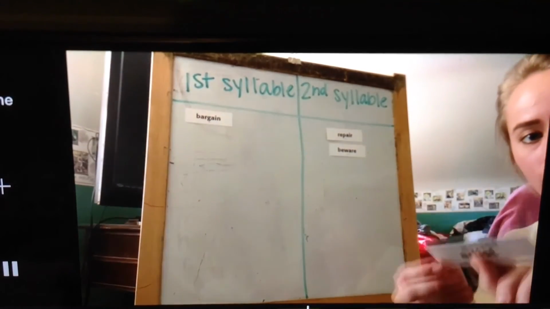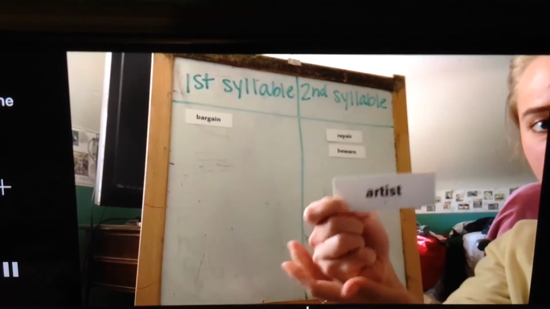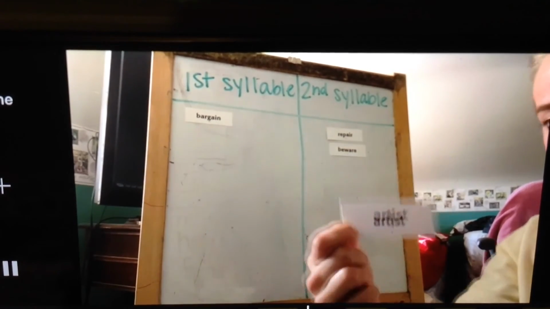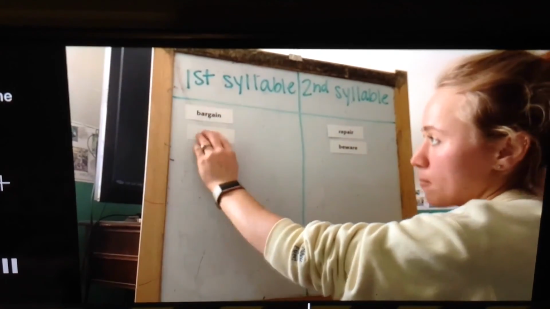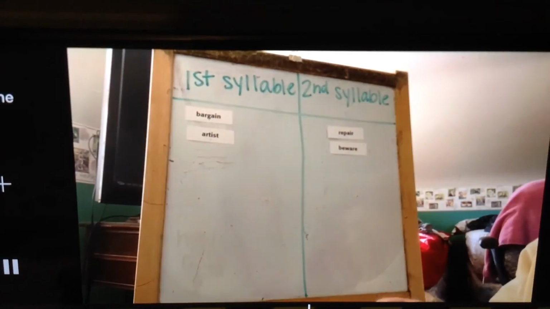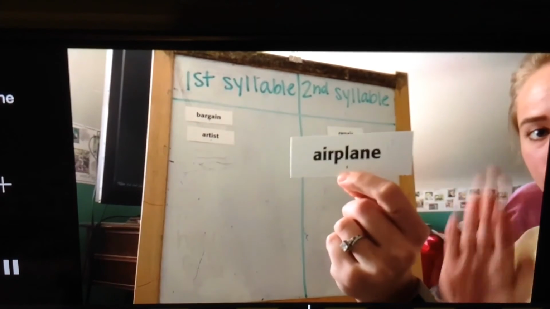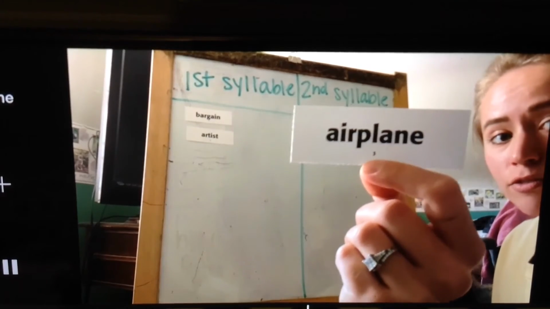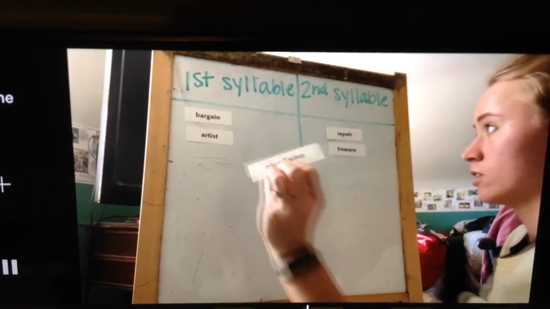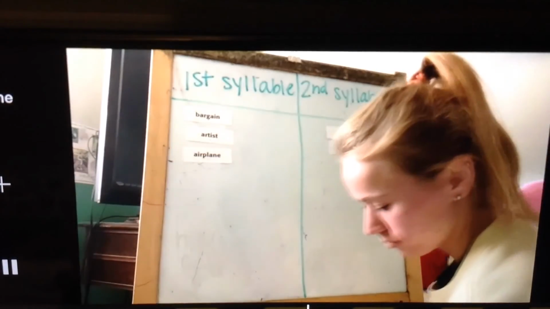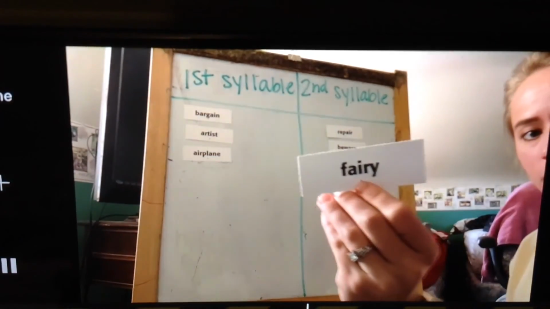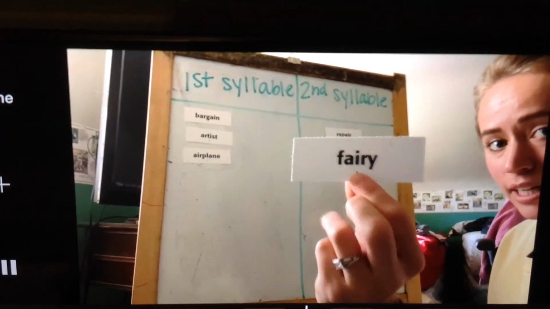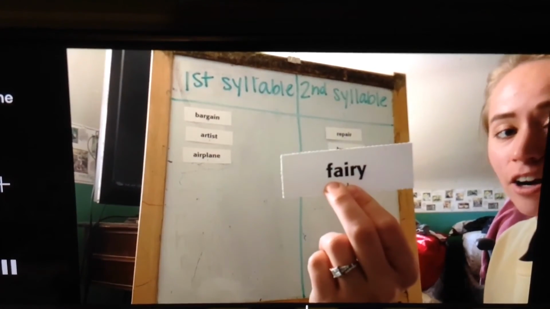Now we have the word artist. Artist. So that is at the beginning. We have our A-R spelling pattern. So that'll go in the first syllable. Now we have airplane, airplane. We have our R-influenced A sound in the first syllable on this one, A-I-R. So that'll be over here. This one is fairy. So that will be in our first syllable, A-I-R.